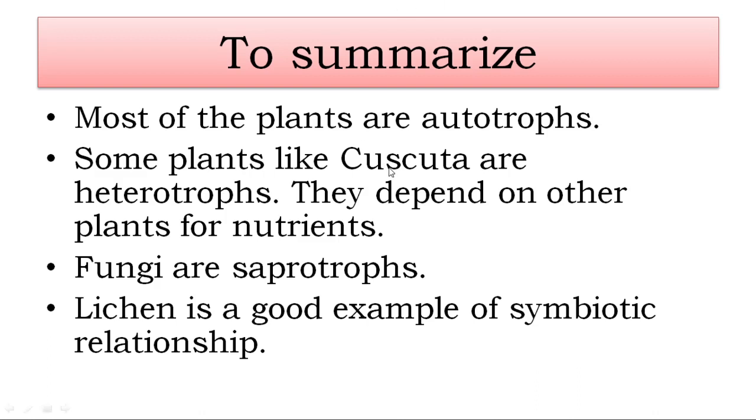So Cuscuta, since they do not have chlorophyll, they have to depend upon other plants for nutrients, and therefore they are called as heterotrophs. And then we have seen that fungi, they are saprotrophs because they grow on dead and decaying organisms. And then we have seen symbiotic relationship, and lichen is a good example of symbiotic relationship. So I hope you have understood the entire chapter. So with this we have come to the end of this particular chapter.